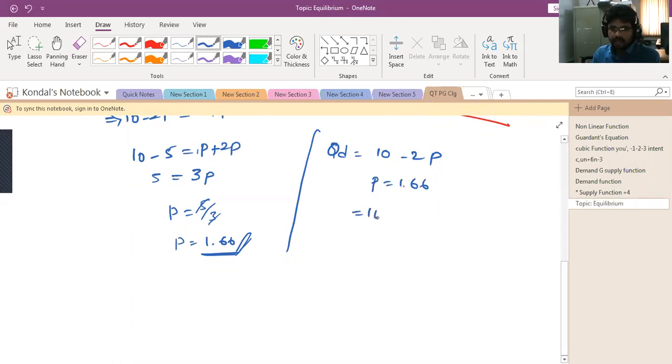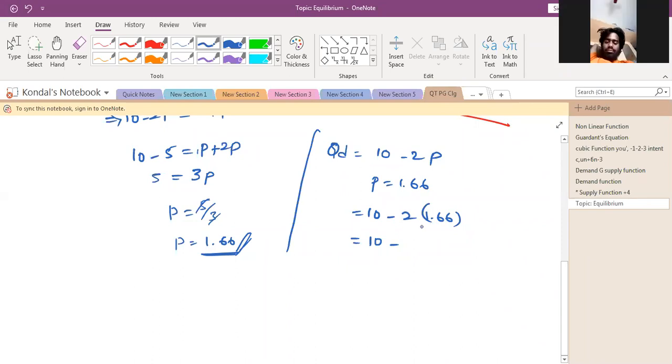So it is 10 minus 2 into 1.66. How much will you get when you multiply 2 into 1.66? You will get 3.32.